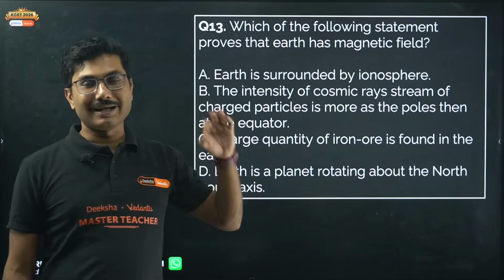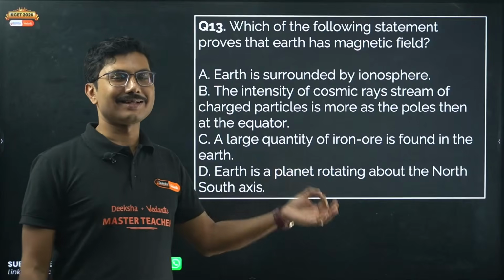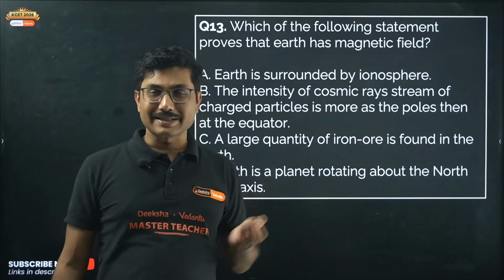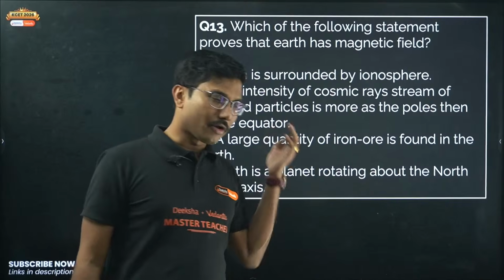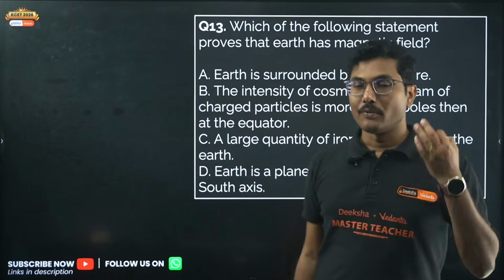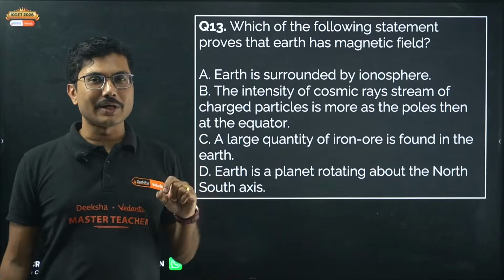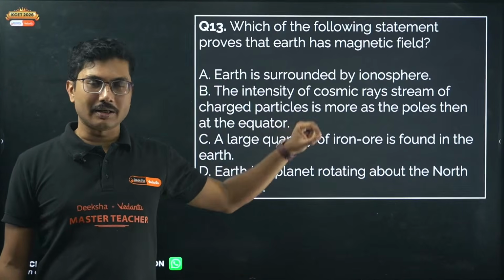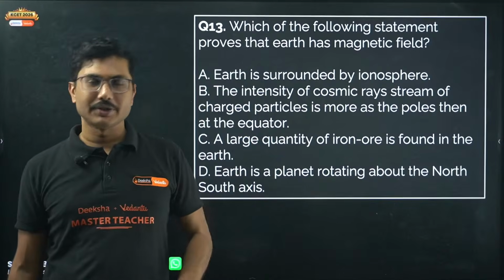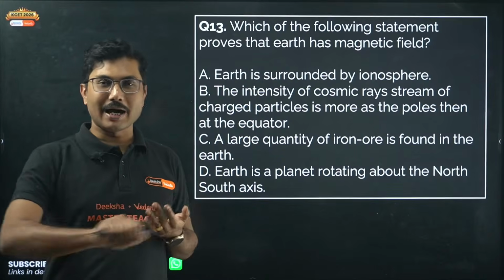So KCET level questions are slightly trickier than NEET questions in some sense, because you save a lot of time while answering biology questions. Biology questions are a little easier to answer, whereas in KCET you are only focusing on physics. In NEET you have to manage the time.